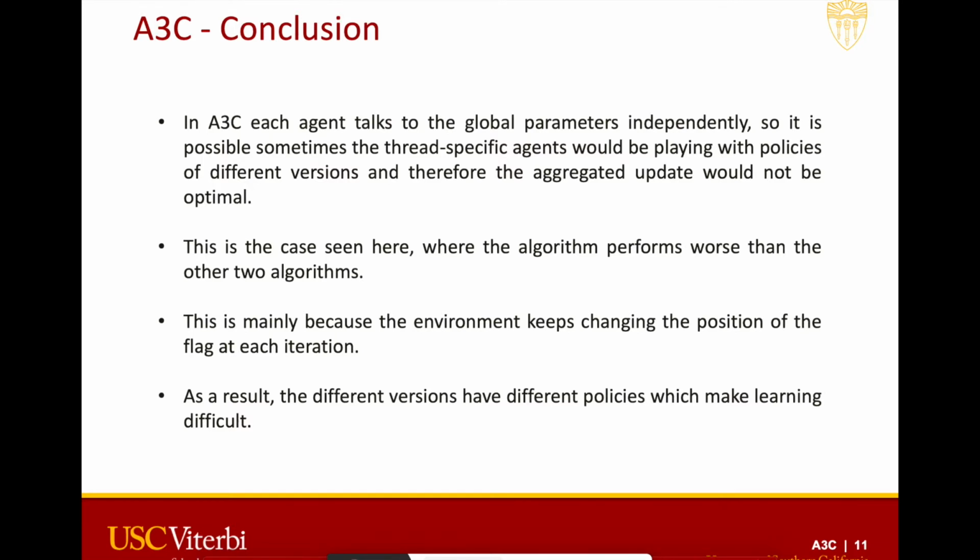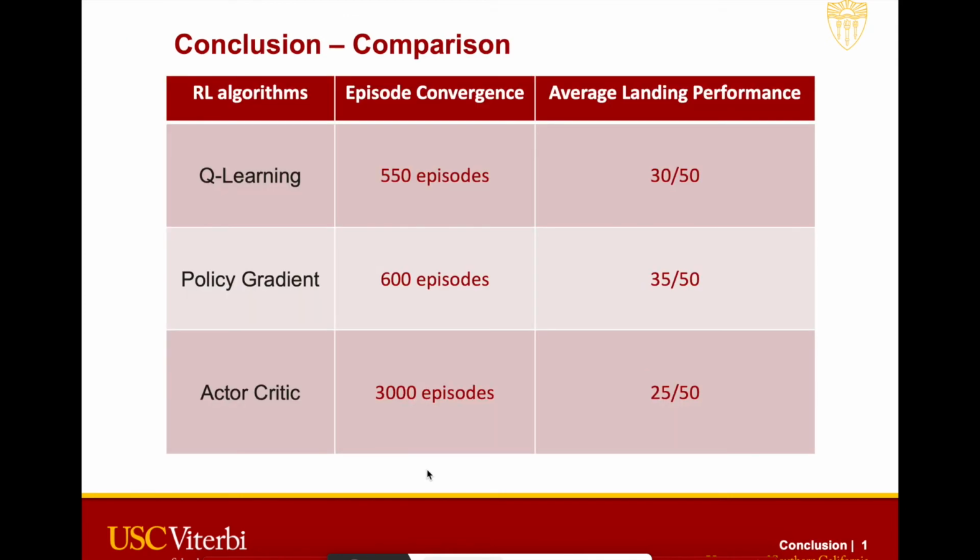Finally, as a conclusion, on the three algorithms we used, which are policy gradient, deep Q network, and A3C, we can see that the Q learning model took the least time to converge. It had around 550 episodes. The policy gradient took just 50 episodes more than that. The actor critic was the worst model.